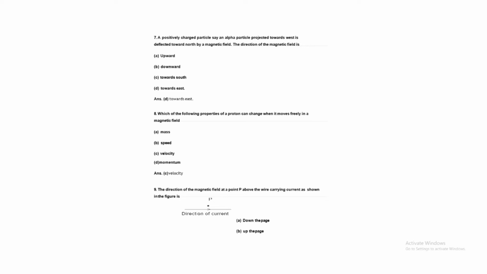Question number 8. Which of the following properties of a particle can change when it moves freely in a magnetic field? Mass will never change. Speed is a scalar quantity, so that is not necessary. Velocity and momentum, you just think about this.